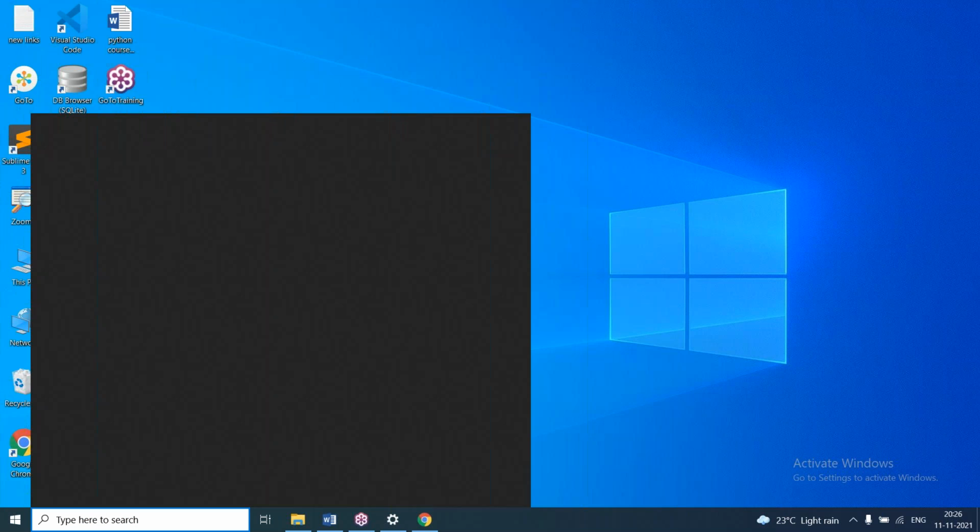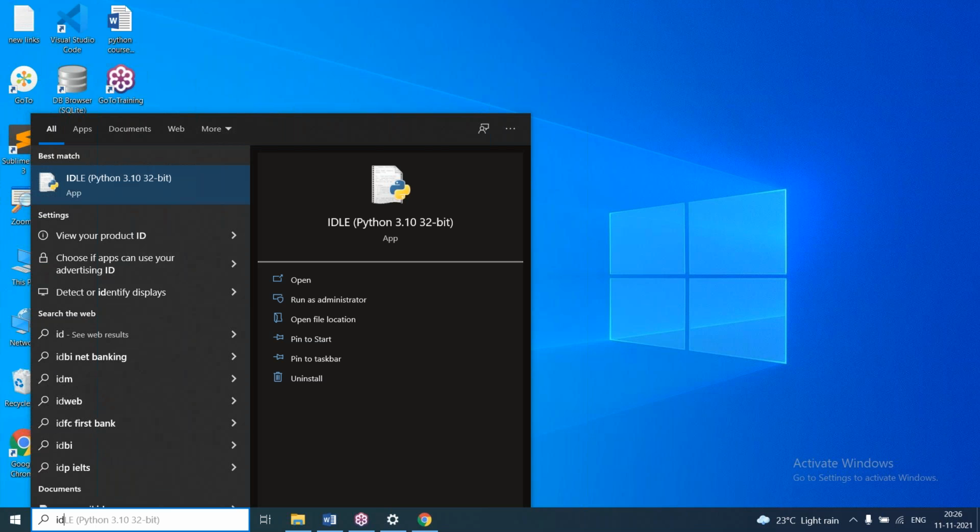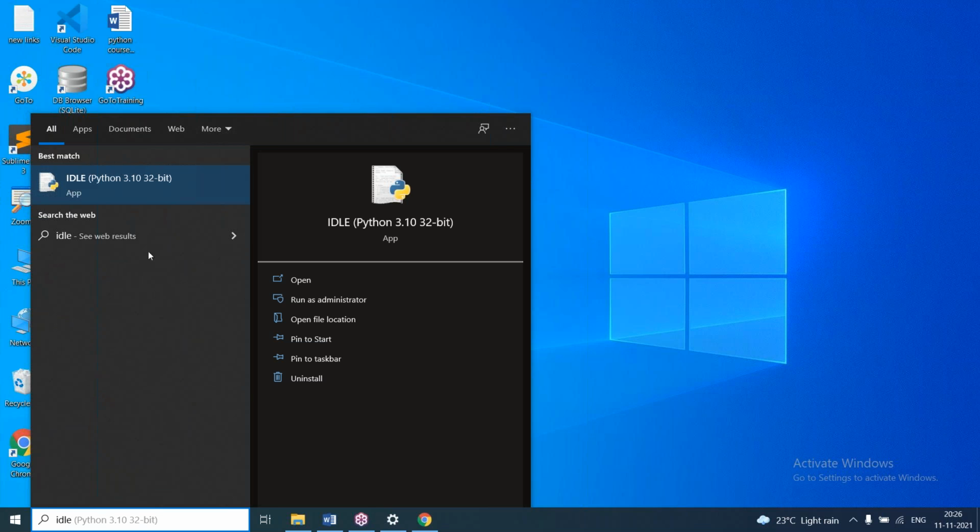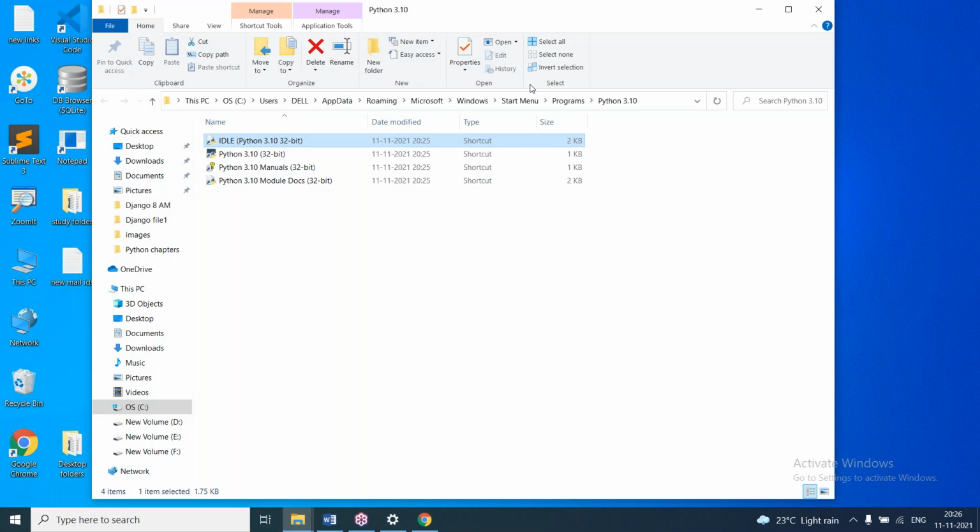After doing installation, in search I'm typing IDLE. When I type IDLE, it is giving results like this: IDLE Python 3.10, 32-bit. Right click on this and open file location. So here you can see shortcuts are created in this particular location. Many folders are there, but we want these on the desktop.